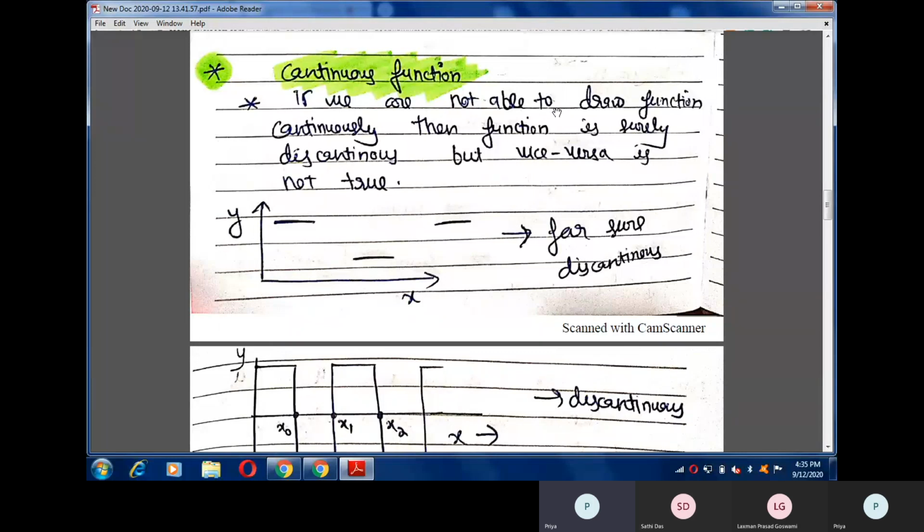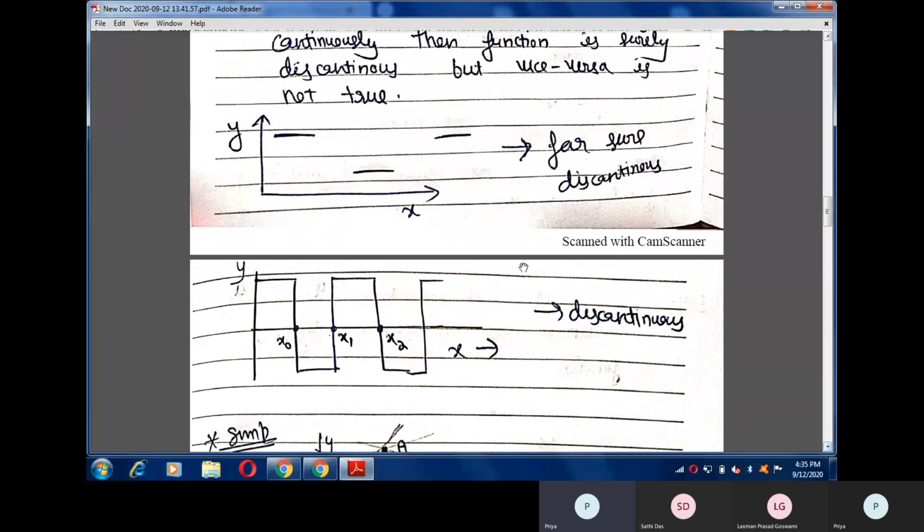If we are not able to draw a function continuously, then the function is surely discontinuous, but vice versa is not true. We can see from this example that I cannot draw this function without lifting the pin of my pen. So we can't draw this function continuously. What does it mean? It means surely this function is discontinuous. Now see the next example. So in the next example, this is this wave type function.